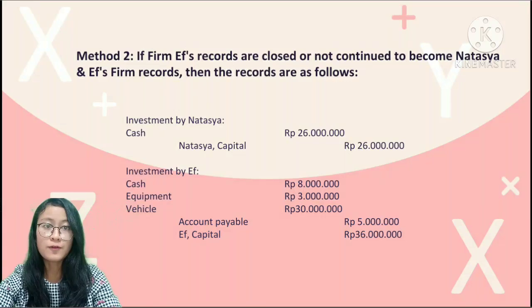Second method is if firm F's records are closed or not continued to become Natasia and F firm records, then the records are as follows. For investment by Natasia, cash 26 million rupiah in debit and Natasia capital 26 million rupiah in credit. For investment by F, cash in debit 8 million rupiah, equipment 3 million rupiah, vehicle 30 million rupiah in debit, and account payable 5 million rupiah in credit, F capital 36 million rupiah in credit.